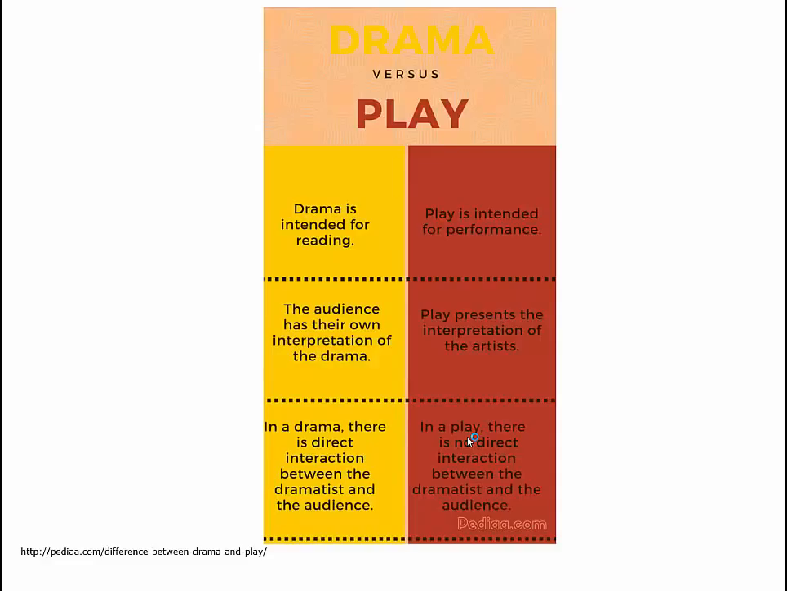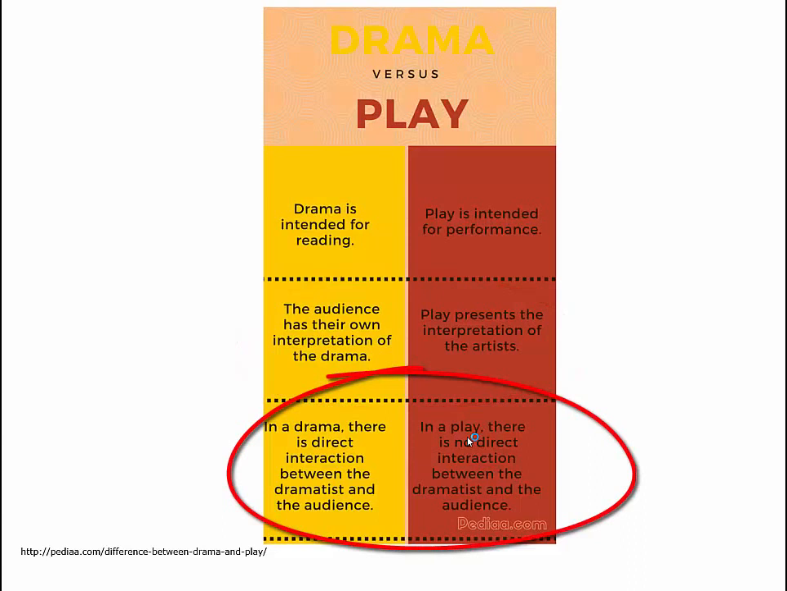Today's lesson is on the elements of drama as we prepare to read Fences by August Wilson. Two terms are interchangeable, drama and a play. A play is intended for performance, whereas drama is intended to be read. And in a drama, the audience has its own interpretation, whereas a play represents the interpretation of the artist. Also, in a drama there's a direct interaction between the dramatist and the audience, whereas in a play there's no direct interaction.